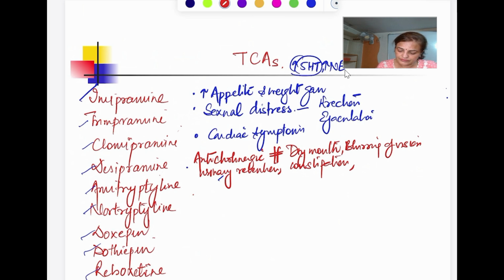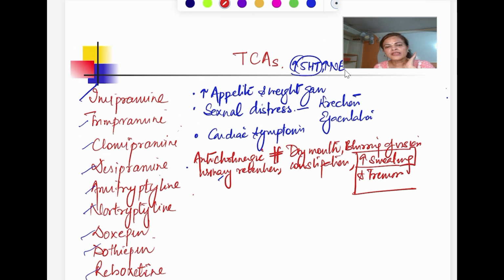so as such, one action which is paradoxical to this anticholinergic, that is increased sweating. ये paradoxical action है, increased sweating, and another one is a tremor. So this is a paradoxical action. So one property is this TCA, they have anticholinergic action. ठीक है. और इसमें क्या है साथ में? They block even histamine receptor. So they are going to cause the mental confusion, sedation.